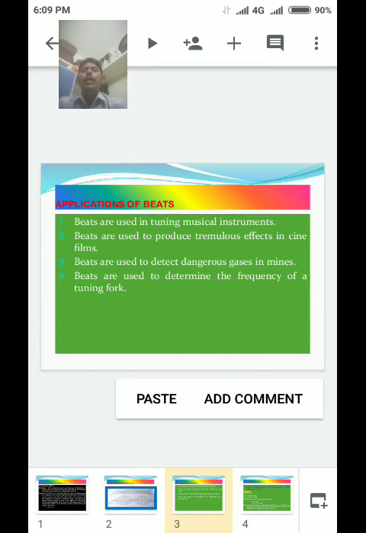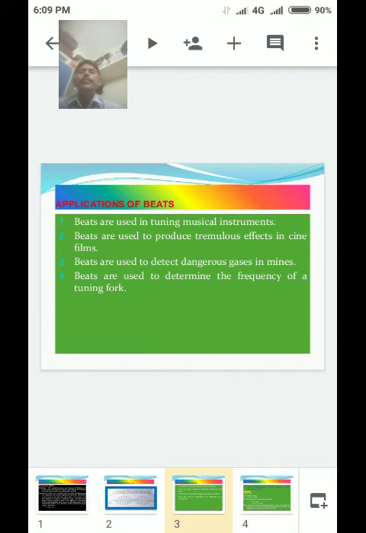Listen carefully. Once more, applications of beats. First one, point number one: beats are used in tuning musical instruments.